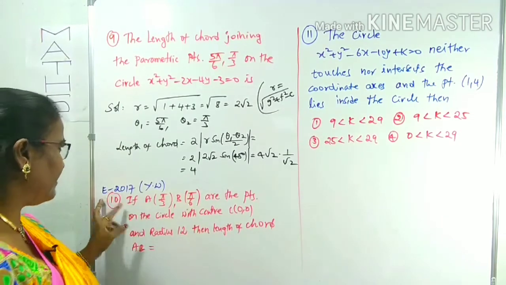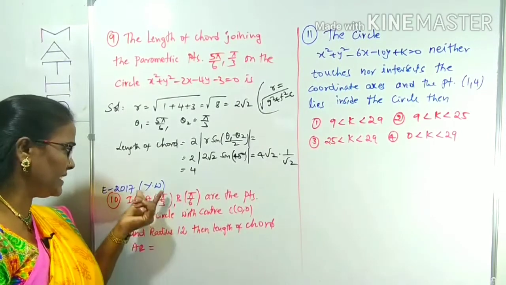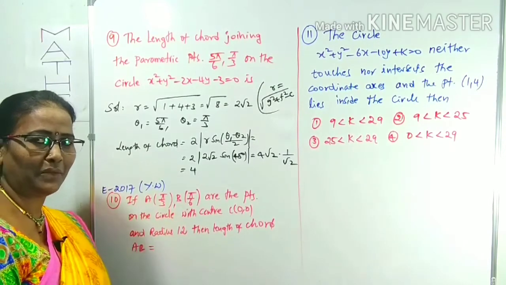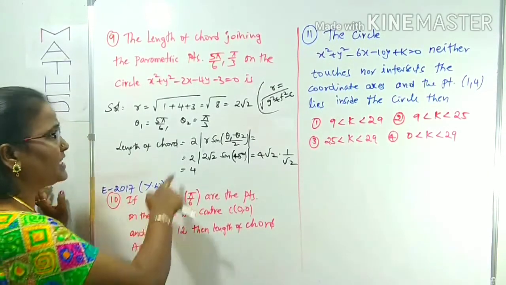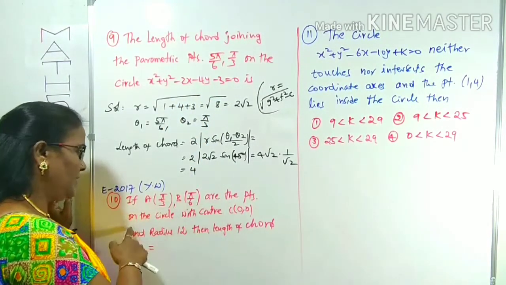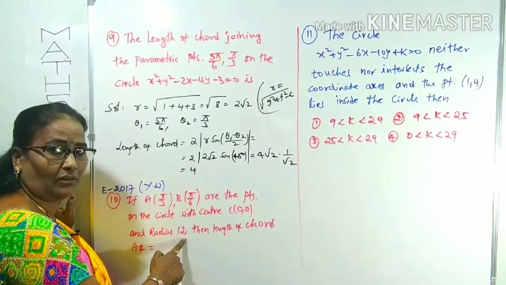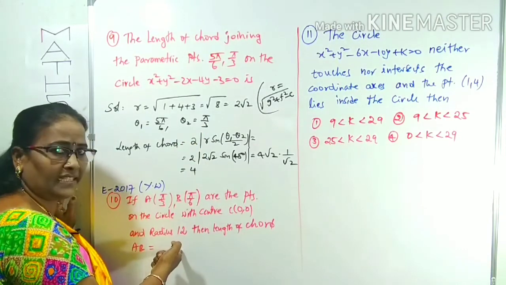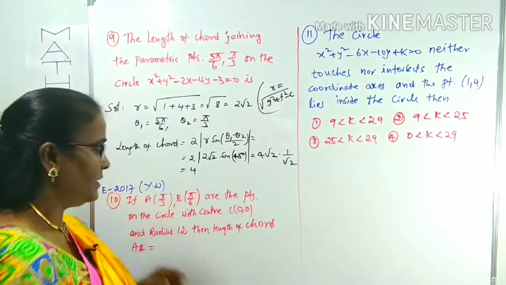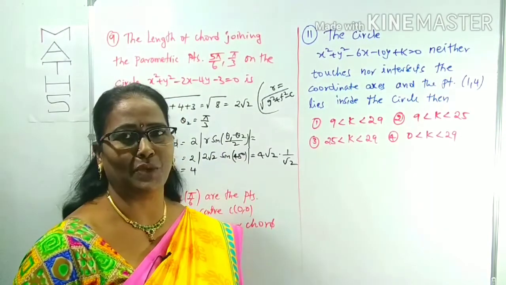Next question, the same model with angles changed, which was in MSET 2017. This I am giving for your work. You can mention your answer in the comment box. Instead of pi by 6 and pi by 3, the angles are pi by 3 and pi by 6, points on the circle with center 0, 0 and radius given directly as 12. Compared to this it is very easy because the radius and angles are given. We can just substitute in the formula. That's it. We can calculate from your side. So now we can look at question number 11.